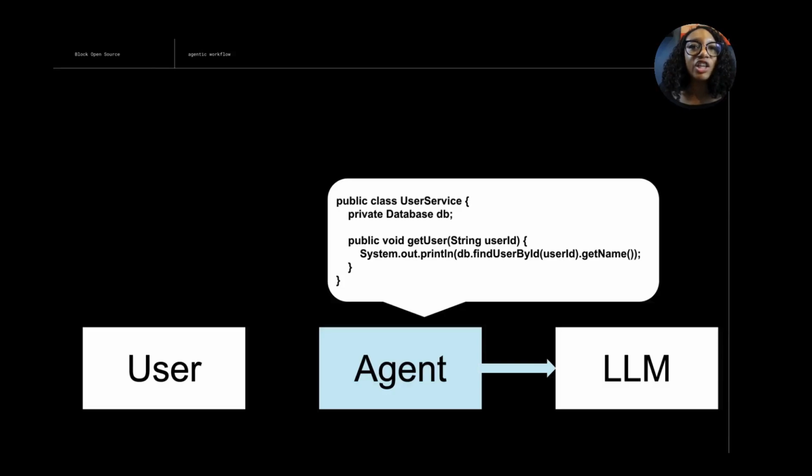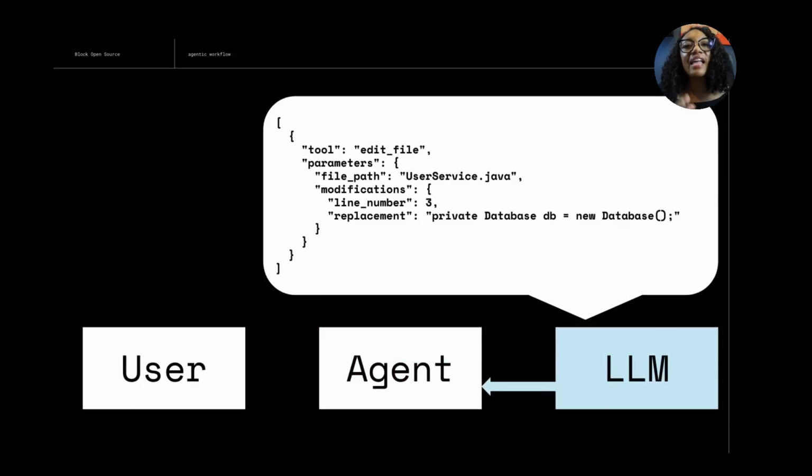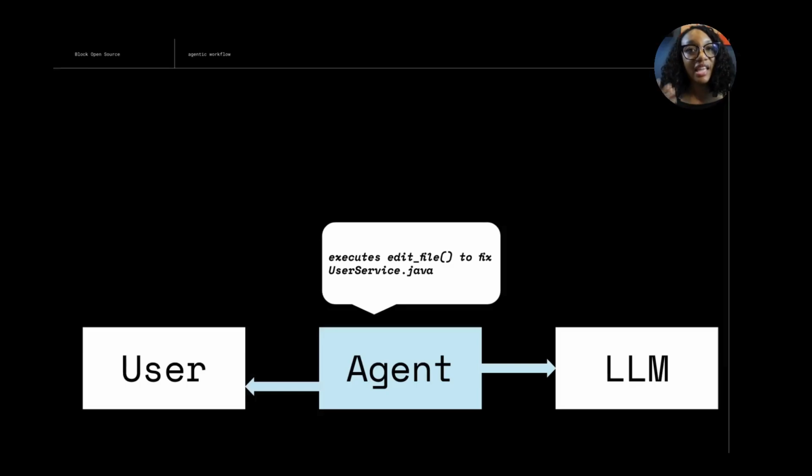The agent then executes read file and sends the output to the LLM. The LLM recognizes the issue, which is that the DB variable is not initialized, and now selects another tool, edit file, to fix the issue. And notice it's saying, okay, in this particular file, I want you to go to this line number and replace the text that's there with this new text. The agent executes edit file to fix UserService.java. It outputs what it's doing to the user and also informs the LLM.